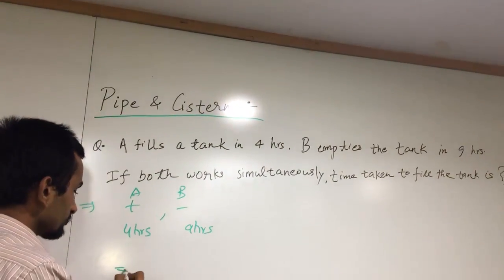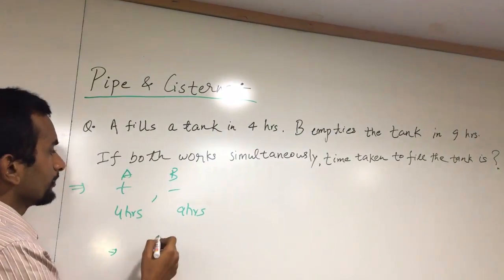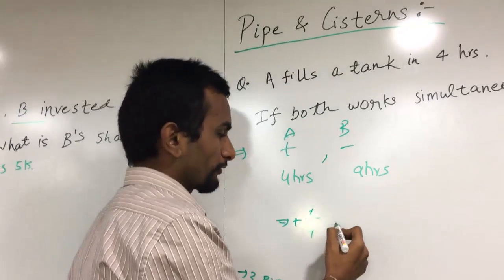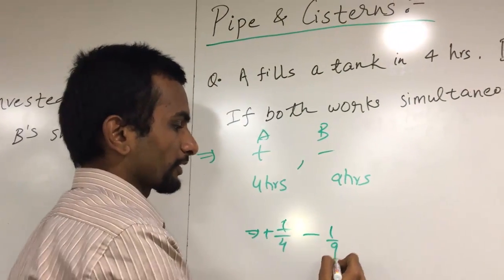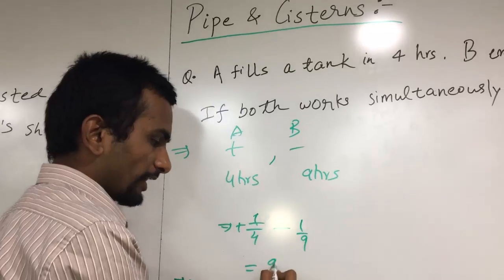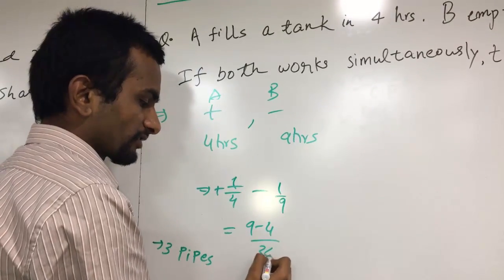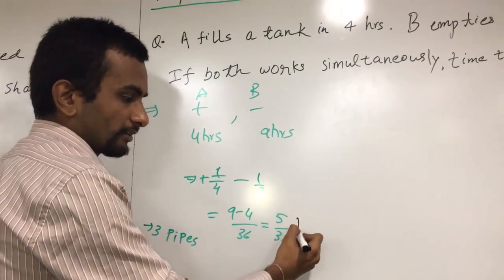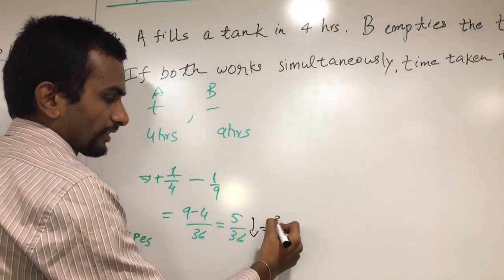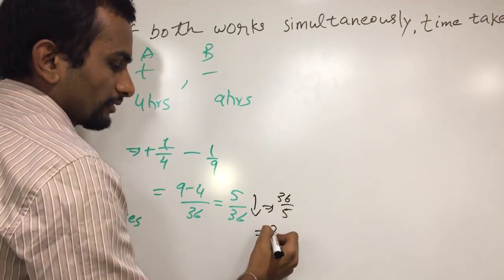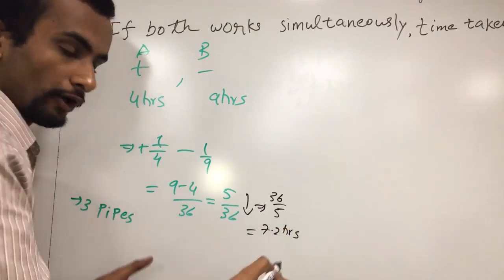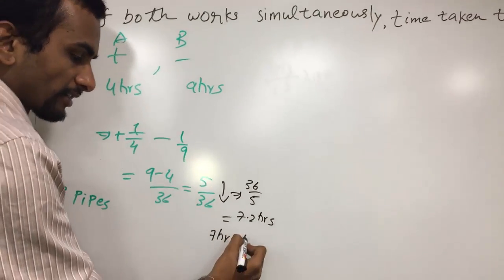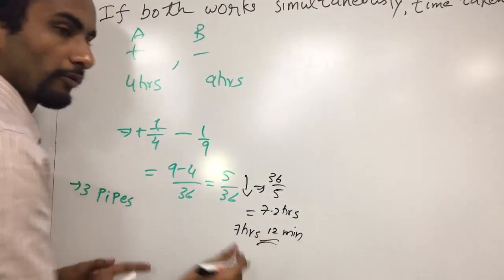Okay. So if we simply do like this, A is positive, so plus 1 by 4, and B is acting reversely, so minus 1 by 9. If you make this sum, it is 9 minus 4 by 36, that is the LCM, it is 5 by 36. In order to find the time, we should just take the reciprocal of this. It is 36 by 5, nothing but 7.2 hours, or 7 hours and 20% of 1 hour, which is 12 minutes. So it is 7 hours 12 minutes.